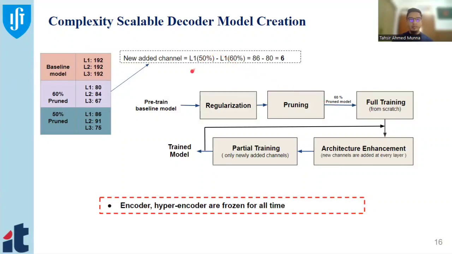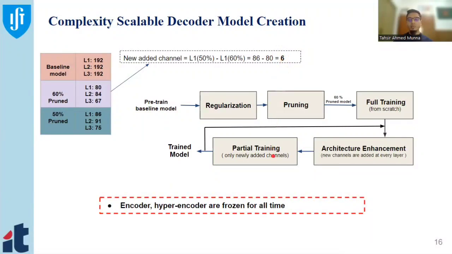For better understanding, we can see an example here. For example, in the 60% model, layer 1 has 80 output channels. Now we are going to train the 50% model, which has more complexity than the 60%. Here L1, meaning layer 1, has 86 output channels. So we can see only 6 new channels are added in layer 1, and we are going to partially train only these 6 channels.